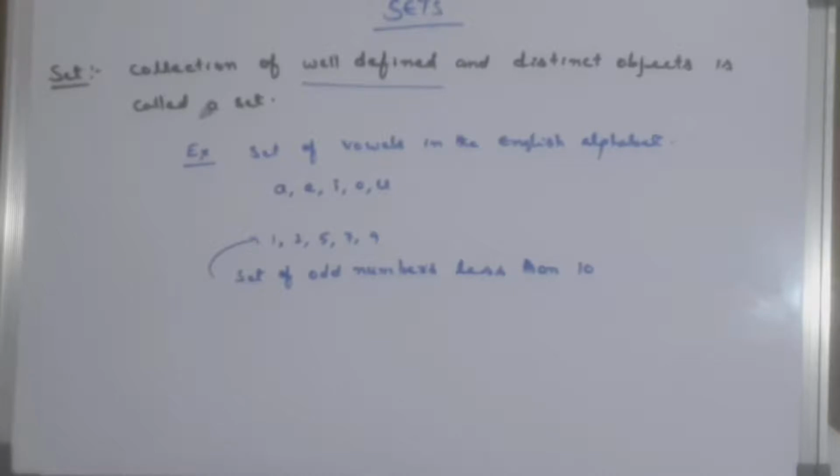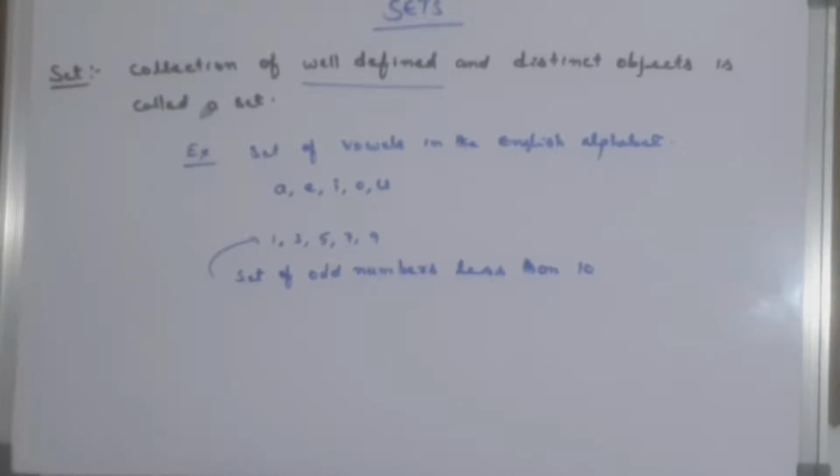Well defined means the elements which you have taken in the set have to possess a common property, or the elements which you have taken must belong to the set which you have chosen. Distinct means all the elements have to be different, meaning the elements should not be the same.